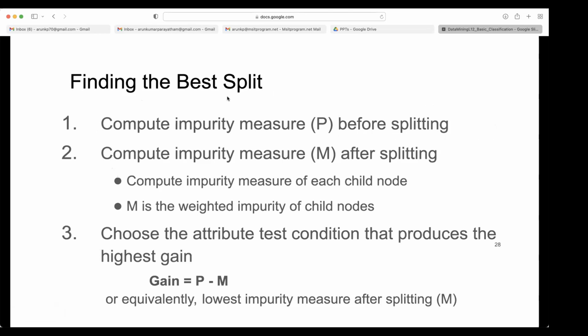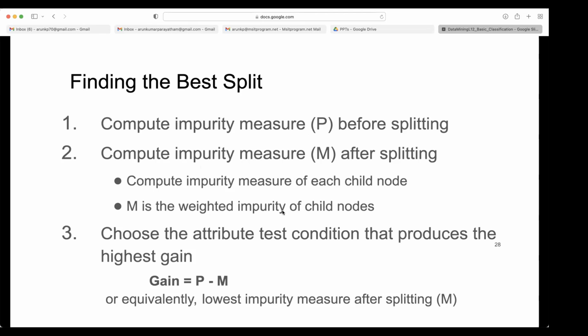So, finding the best split: compute the impurity measure before splitting. Whenever you take a node, look at all the objects reaching it, then compute the impurity measure. Then compute the impurity measure after splitting, so compute the impurity measure of each child node. M is the weighted impurity of the child nodes. We'll see how we weight them. One child may be completely pure, but if a very minimum number of objects are reaching it, that shouldn't disturb the other.